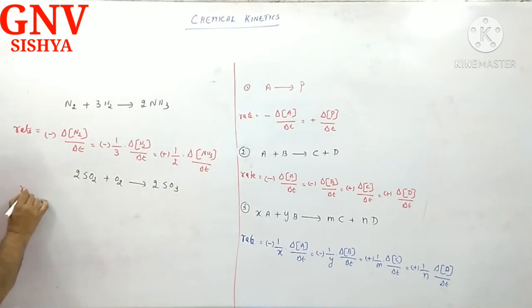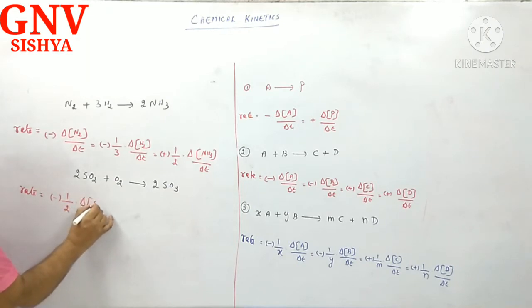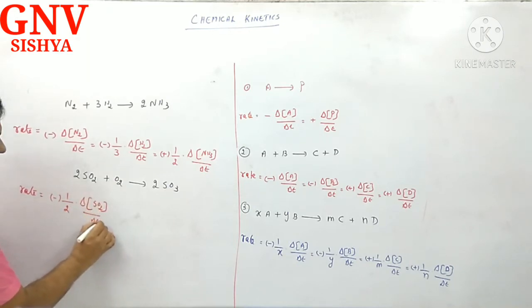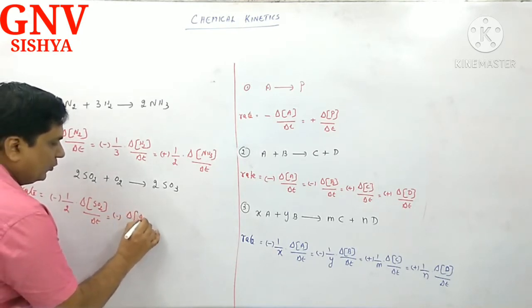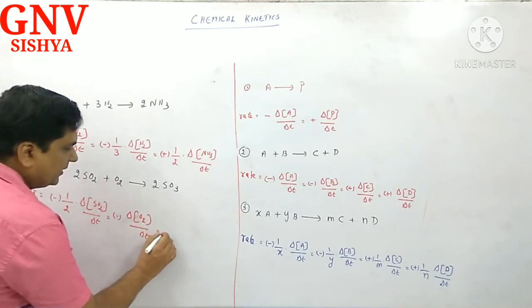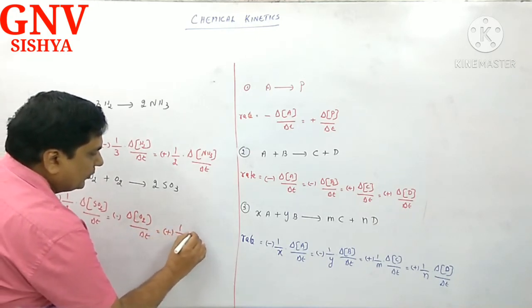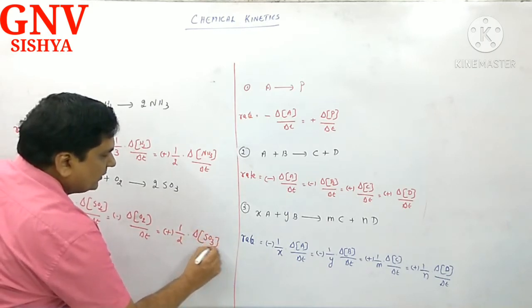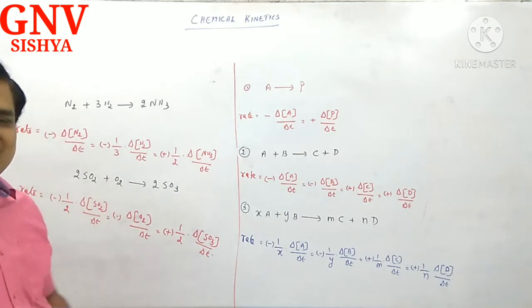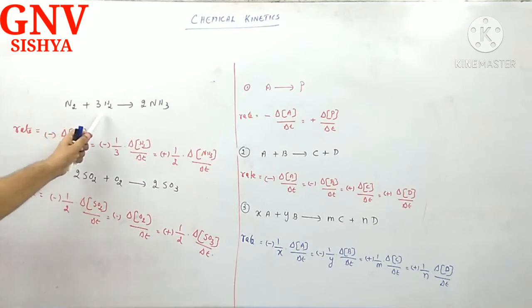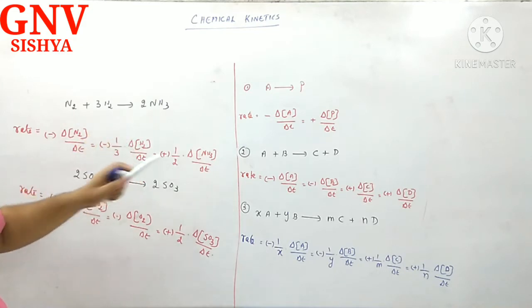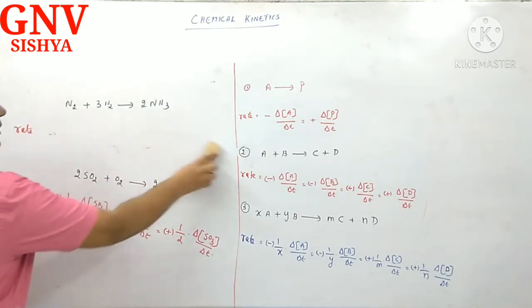So, what is the rate? Rate is equal to minus 1 by 2 delta SO2 divided by delta T is equal to minus, don't say 1 by 1, minus delta O2 divided by delta T is equal to plus 1 by 2 delta SO3 divided by delta T. Correct? I hope you understand. N2, 3H2, 2NH3. This is 1 by 1, but it is 1 by 3. This is 1 by 2. Correct? Next, 2 more examples now.